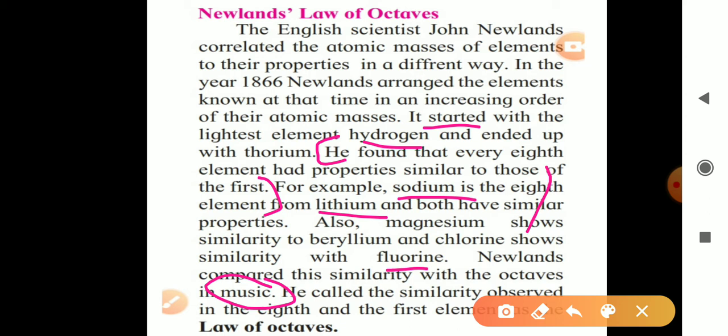So he arranged elements in increasing order of their atomic masses and he stated that the properties of the first and eighth element are similar. For example, he gave the example of sodium: the properties of sodium are similar to the properties of lithium. Similarly, magnesium shows similar properties with beryllium, and he compared this property with the octaves in music also.